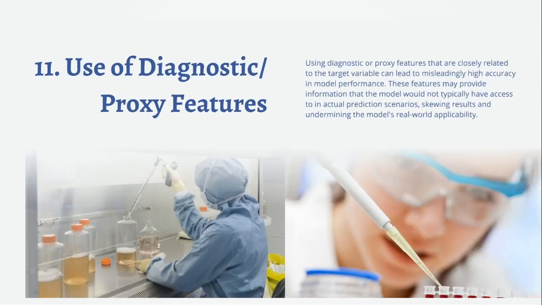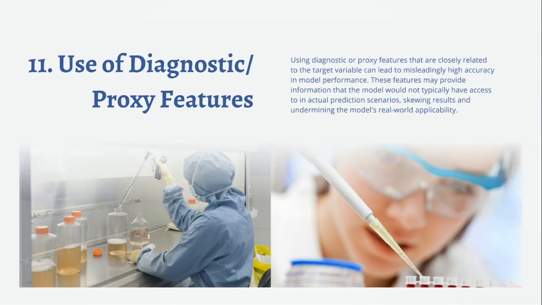Using diagnostic or proxy features that are closely related to the target variable can result in misleadingly high model accuracy. The problem here is that these features might give the model information it wouldn't actually have in a real-world prediction scenario, which ends up skewing the results and undermining the model's actual usefulness. Think about it this way. We wouldn't need AI to make a diagnosis or prediction if we already had access to a feature that on its own gives away the answer.